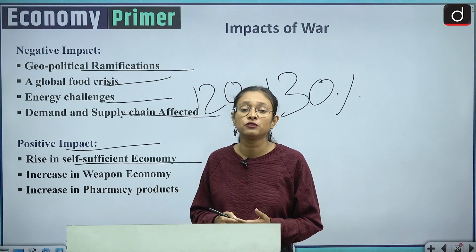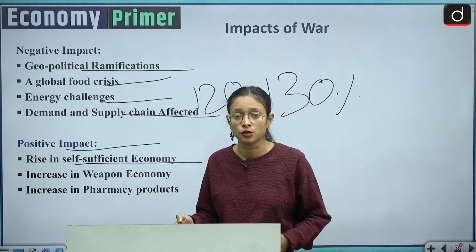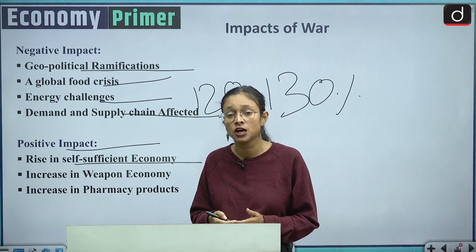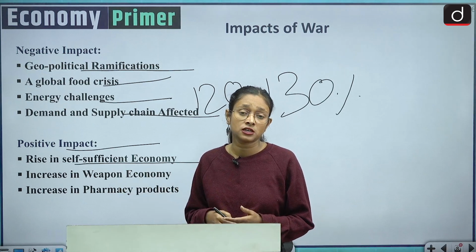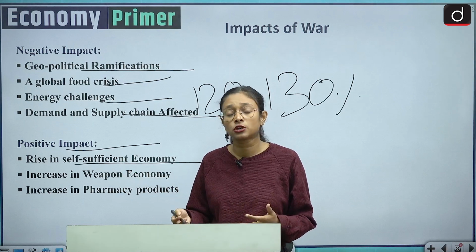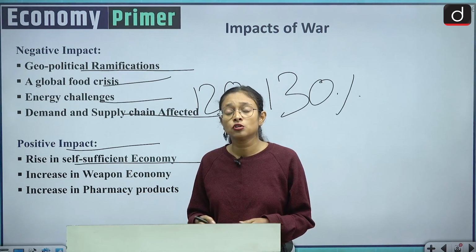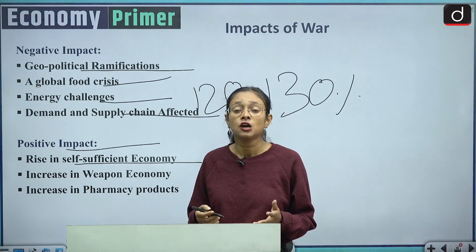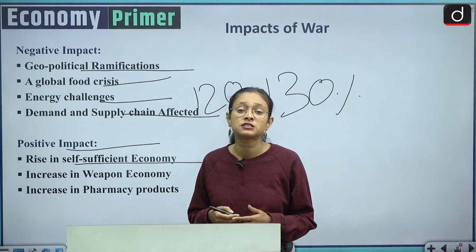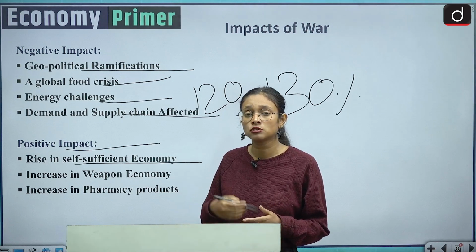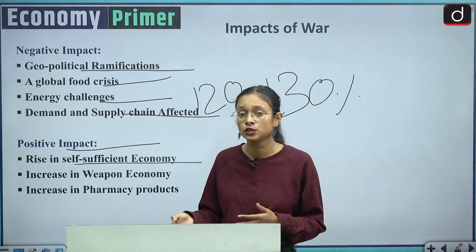So people start innovating and become a self-sufficient economy. Many countries, especially India and other African countries that depend on Russia and Ukraine for various products, will start looking for other alternatives and try to become self-sufficient. And India has also started the Atmanirbhar Bharat Abhiyan, as you already know.